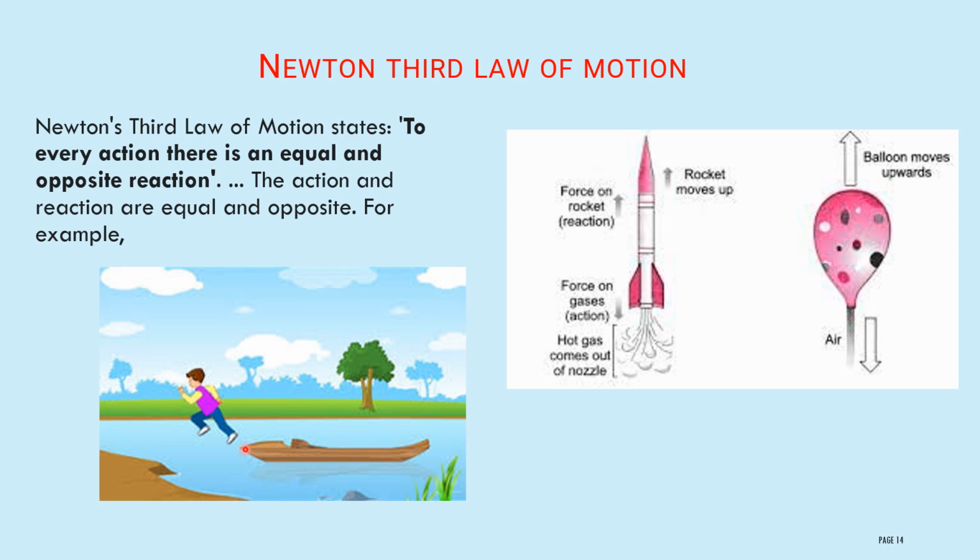Here also, if this boy wants to jump to reach the land, he has to put force on this boat. If he puts more force, then he can jump more easily, and jump a greater distance. Putting force on the boat is an action, jumping onto the land is a reaction, both in opposite directions. Therefore, Newton's third law of motion: to every action there is an equal and opposite reaction. The action and reactions are equal but in opposite directions.